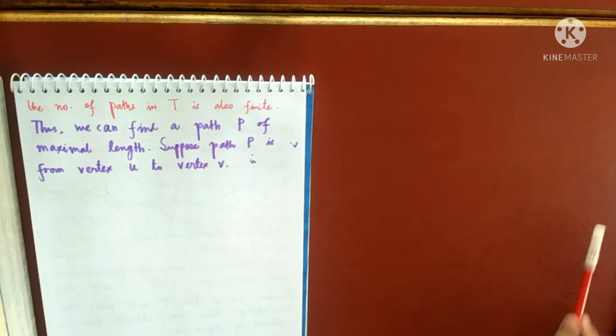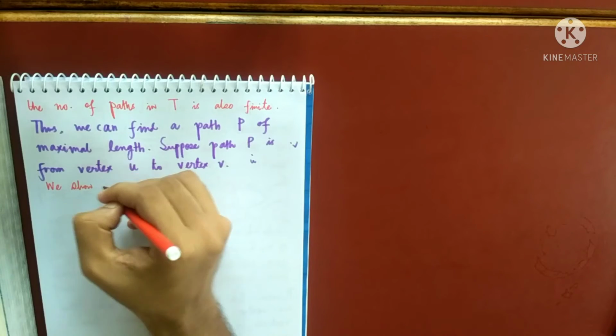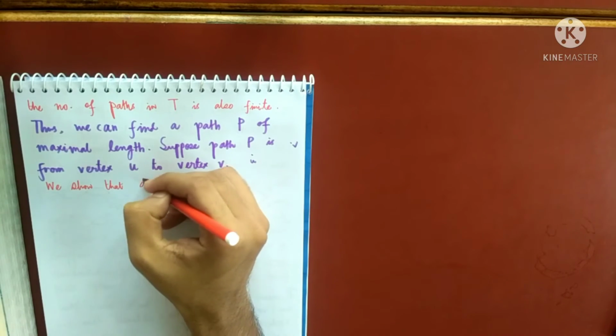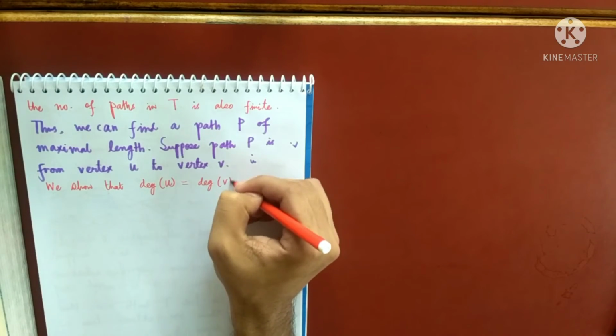What was our aim? Our aim was to prove that the degree of at least two vertices will be 1. So we show that degree of U is the same as degree of V and both are equal to 1.